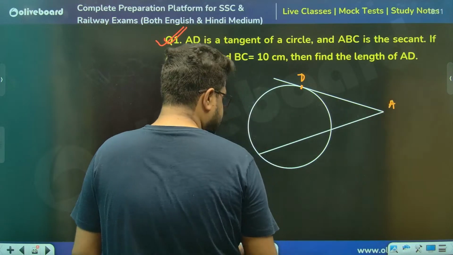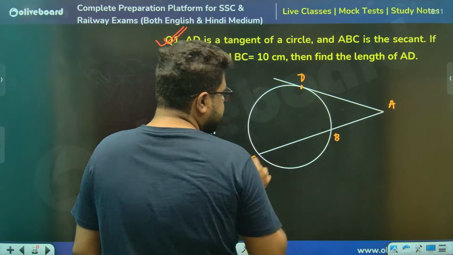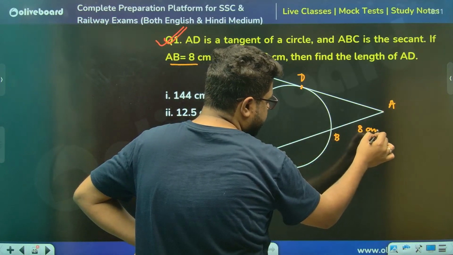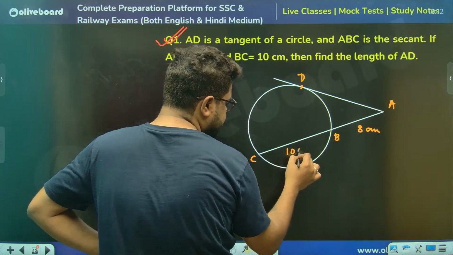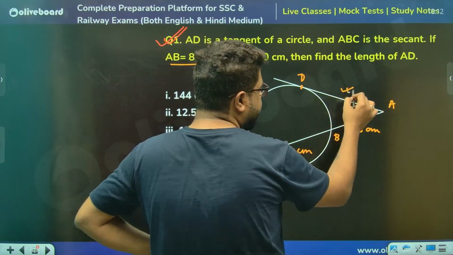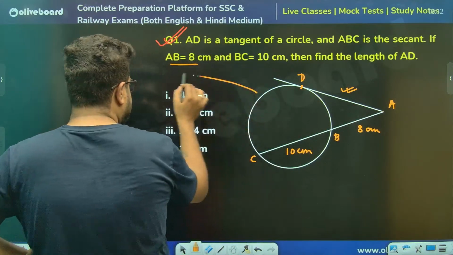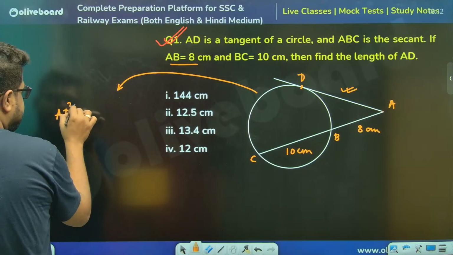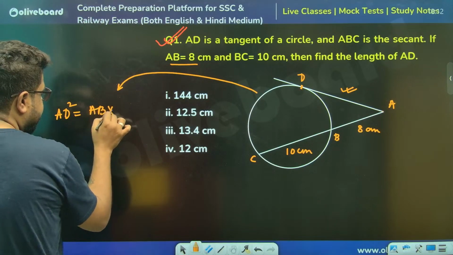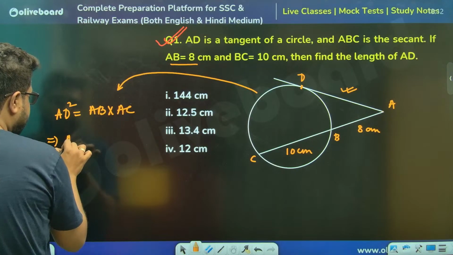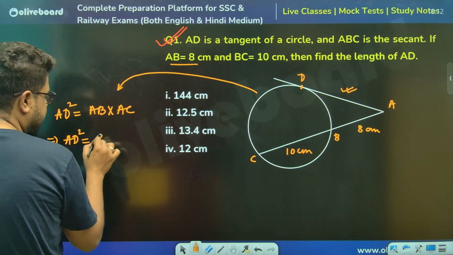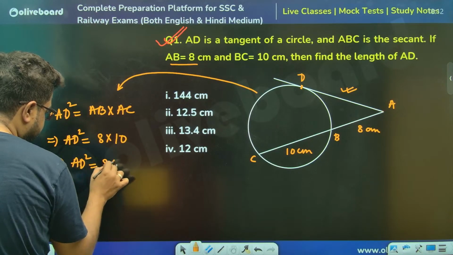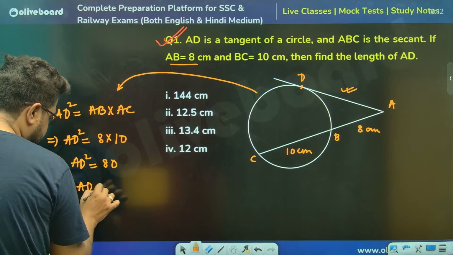So this is A, B, and C. This is the secant. AB is given as 8, and BC is 10. They're asking the length AD. This is a very basic question of the tangent secant theorem. The tangent secant theorem says AD square is equal to AB into AC. Just put down the values. AD square is equal to 8 into 10, so AD square is 80, so AD has to be square root of 80.